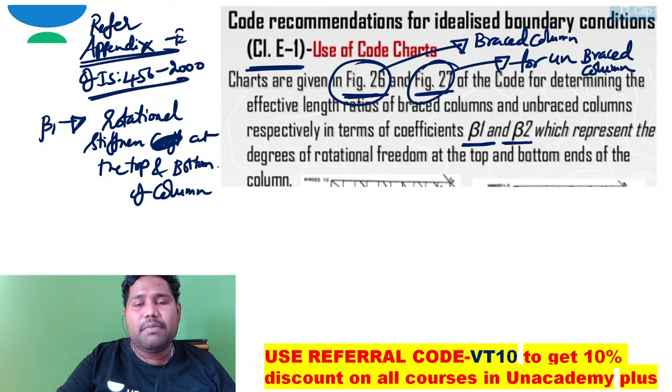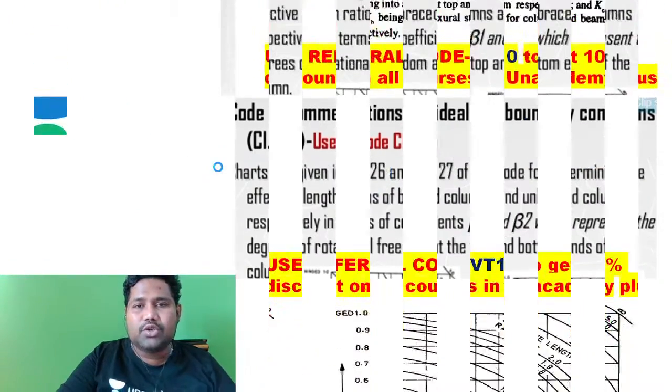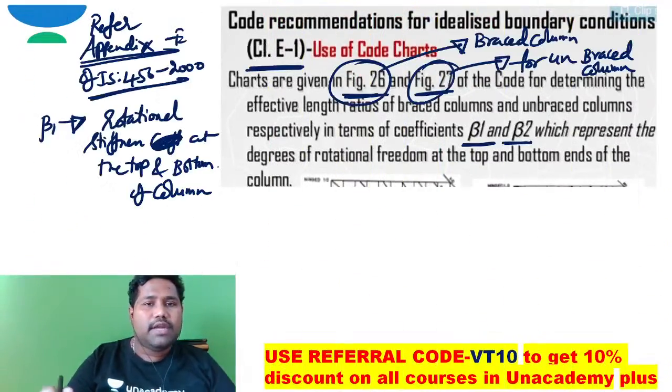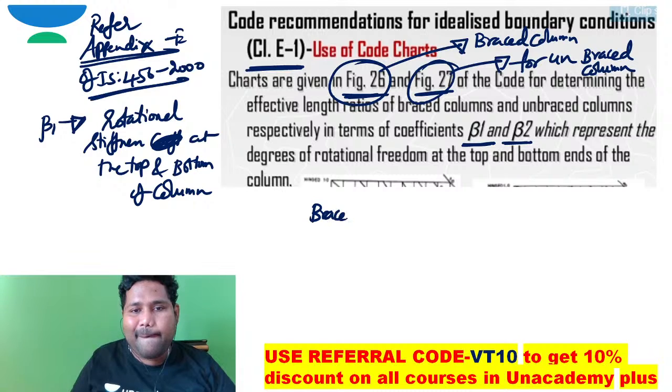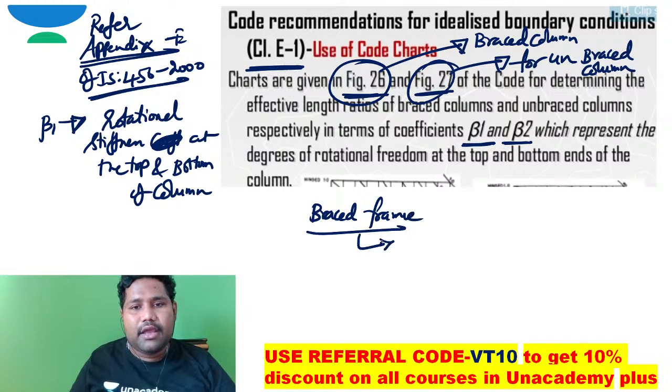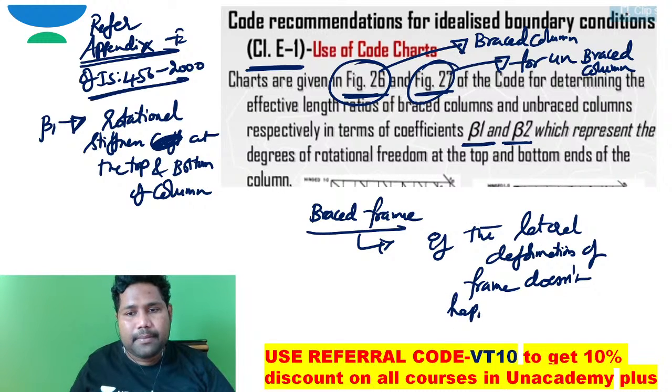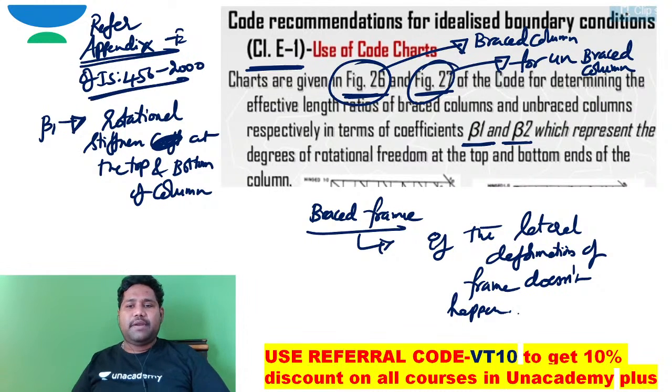Some people had a doubt: sir, what are these braced frames and unbraced frames? Let me tell you before that. What is a braced column or braced frame? If the lateral deformation of the frame doesn't happen, in such a case it is called a braced frame.